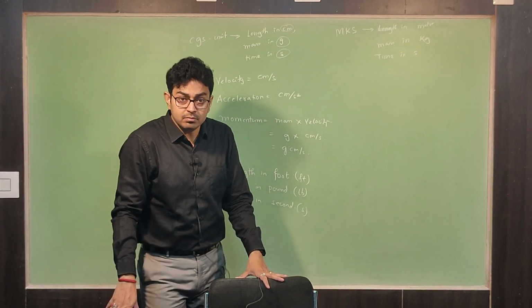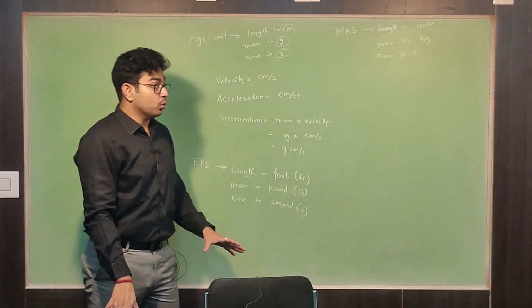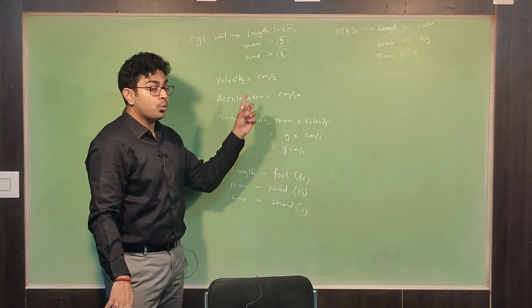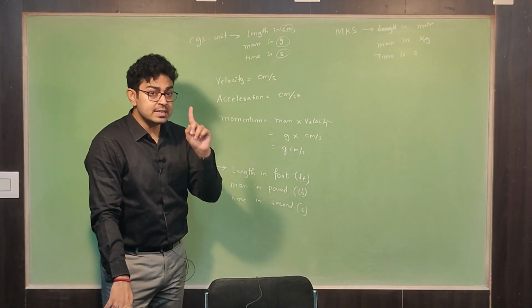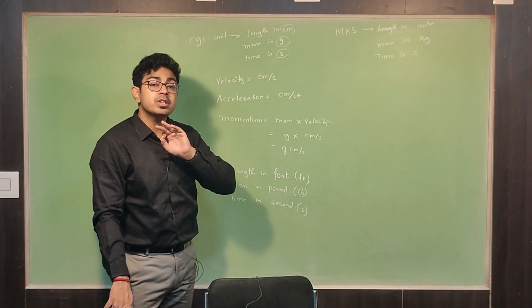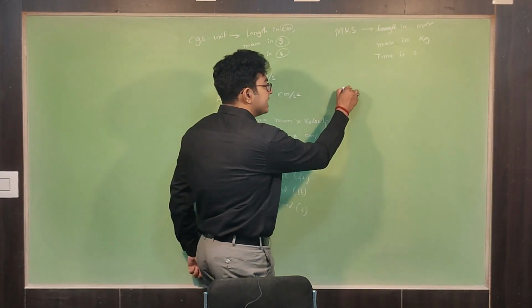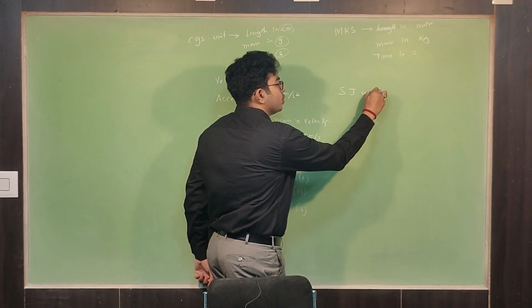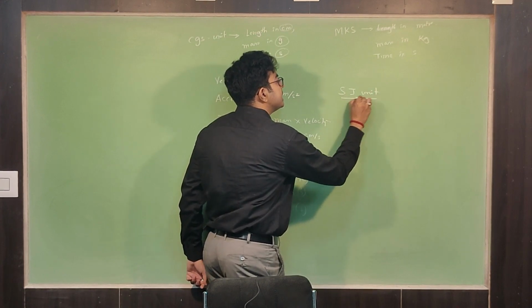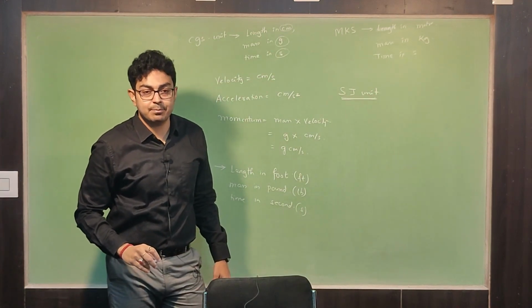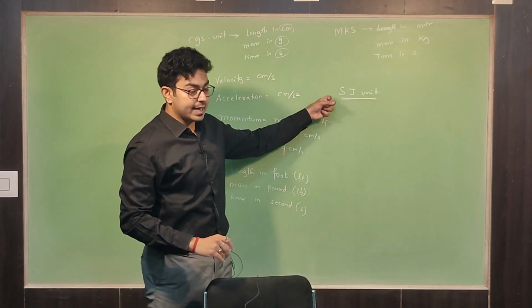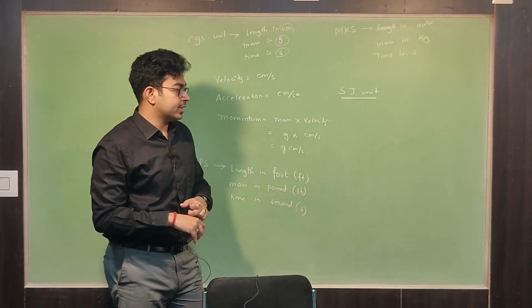There will be a problem in the research. So that is why we are going for one basic system of units that is universal for the entire world. That is why we are using SI unit. SI stands for International System of Units.